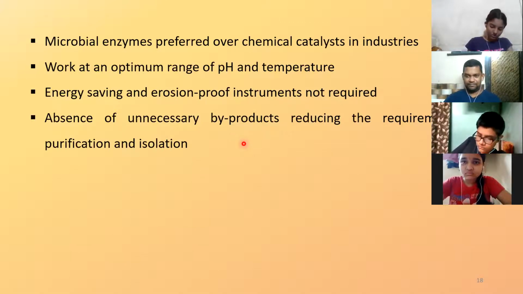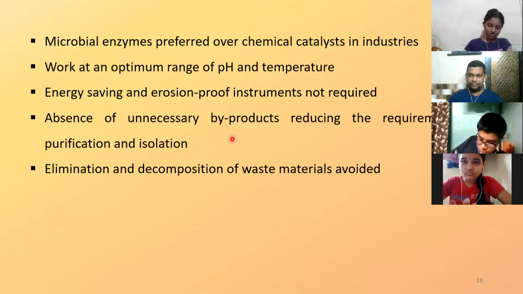So purification and isolation become easy. They are comparatively more pure and easy to isolate. Because there are not many byproducts, the amount of waste material generated is also very less, so elimination and decomposition of waste materials are avoided automatically.